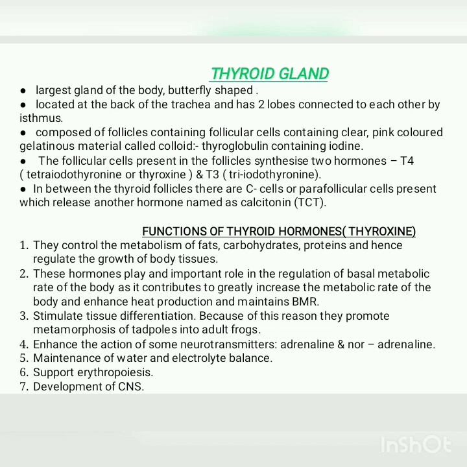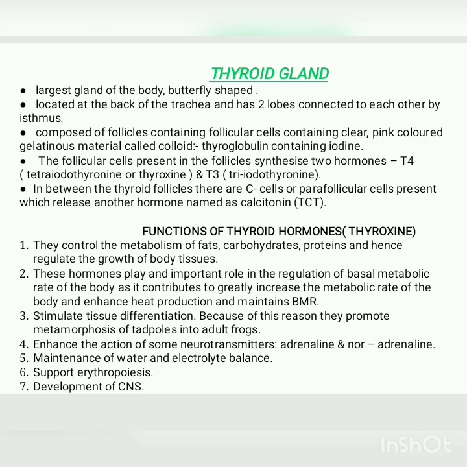The follicular cells present in the follicles synthesize two hormones, T4 and T3. T4 is thyroxine or tetraiodothyronine, T3 is triiodothyronine. In between these thyroid follicles, there are some other cells called C cells or parafollicular cells, which release a hormone named calcitonin, or TCT, that is thyrocalcitonin.